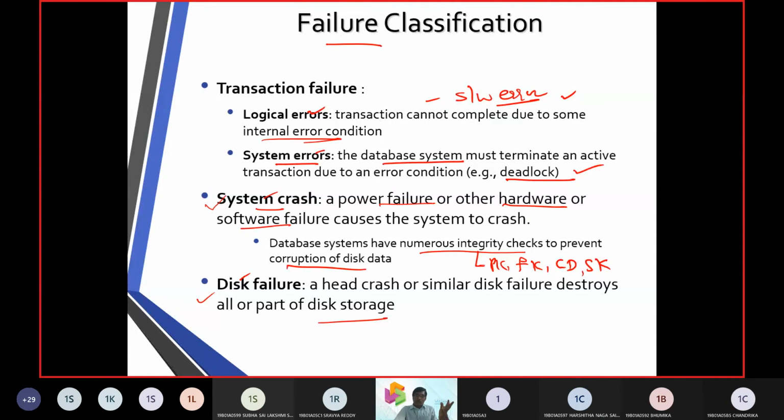While you are working, all of a sudden your mobile phone falls down and it is not working, then it is a hardware error. All of a sudden your mobile phone gets stuck, there was a problem in the software on your mobile phone, so obviously it is a software error. So there is a chance for a system crash.